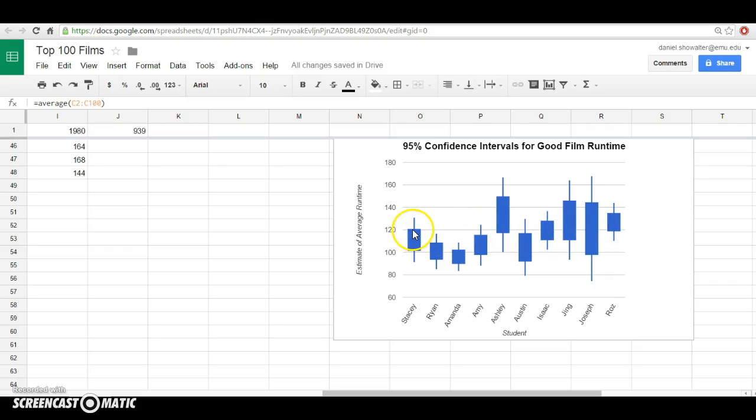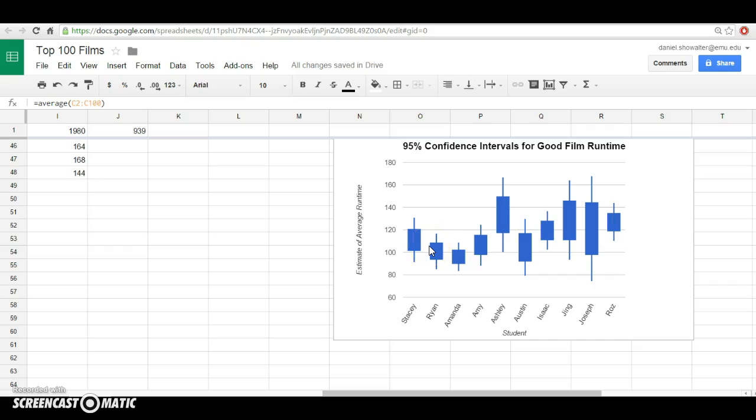We can see that for Stacy, that population mean of 119 was within Stacy's 95% confidence interval, right? It was right there. It was not within Ryan's. It may be a little hard to tell, but Ryan's went up to 117. So he just missed out on the true population mean. It was definitely above Amanda's. And then from then on out, everyone's confidence interval caught it.